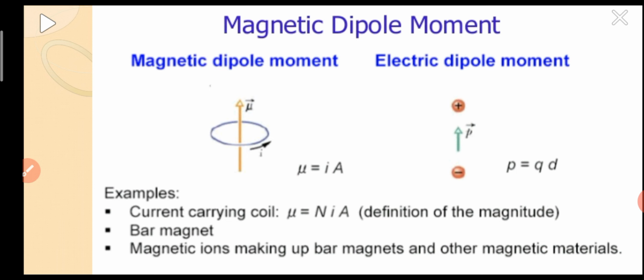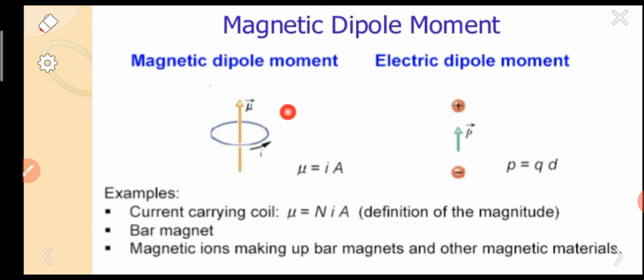Magnetic dipole moment. Once again, I am showing another slide for this. Here there is no bar magnet. Instead of the bar magnet, there is a coil, and current is flowing through it. As in the previous slides, whenever current is passing through a conductor or current carrying wire, a magnetic field is developed perpendicular to it. This arrow is the direction of the magnetic field.